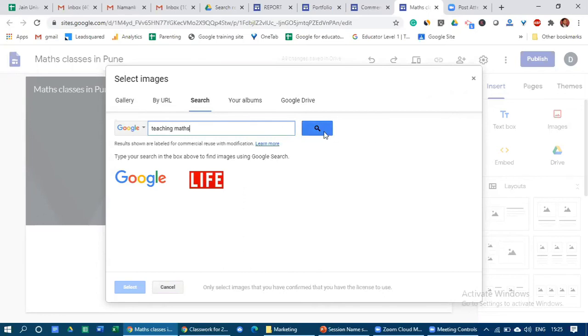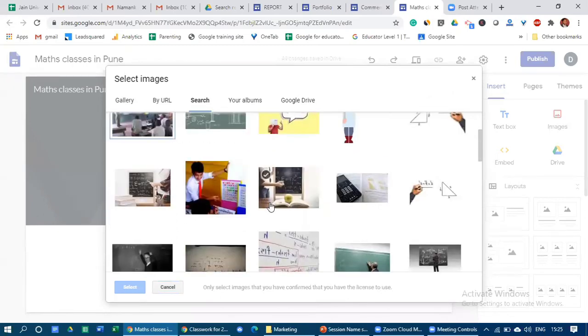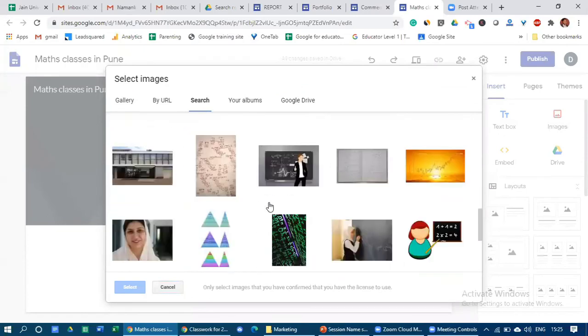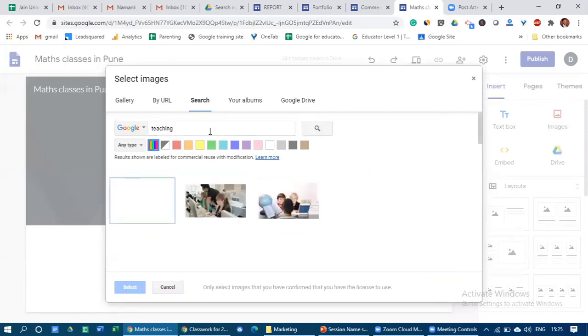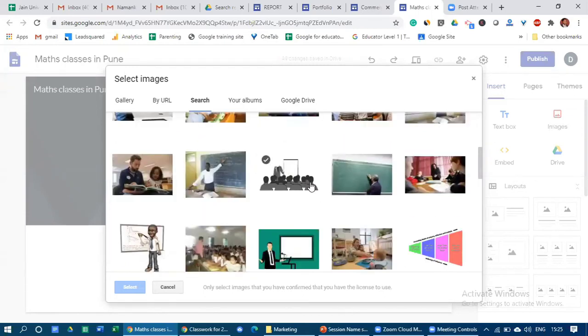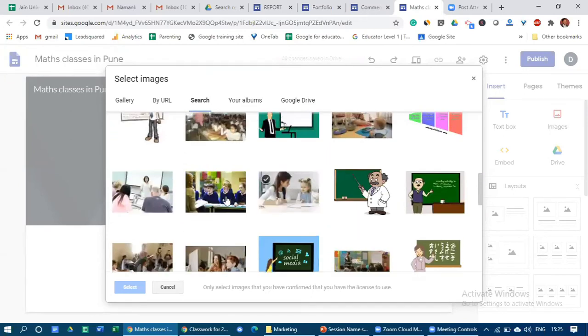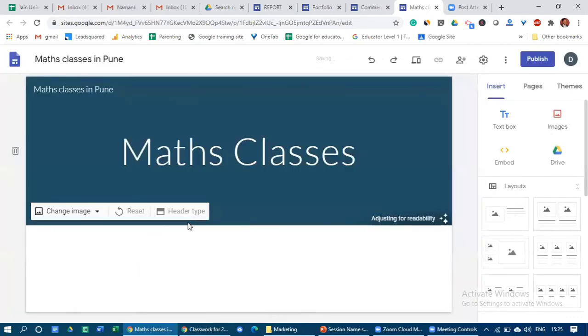Right, so I'm writing on Google directly teaching maths, and whichever you like. And if you don't find anything relevant, okay, I'm not finding any relevant slide for my website. So let's start with this one. Okay, and always we can change the slide.